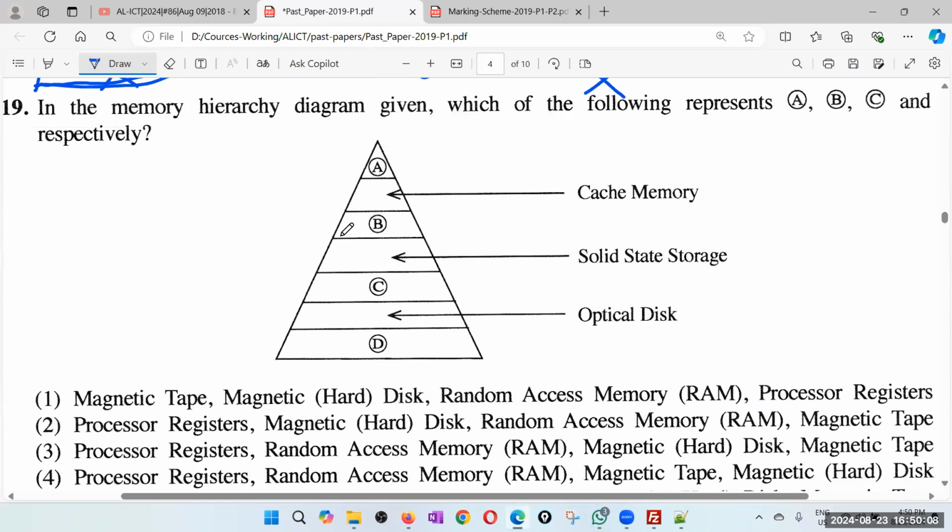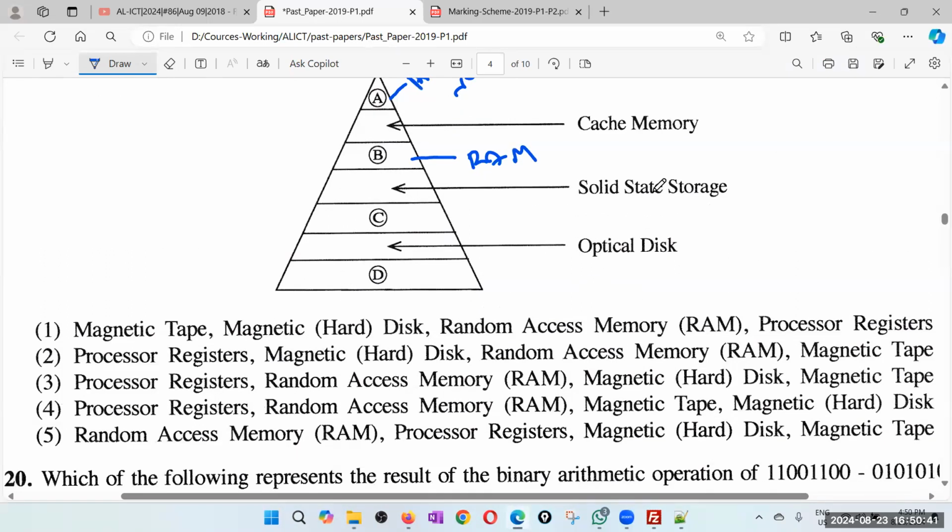Right, 19th question. In the memory hierarchy diagram, at the top you have the registers. So you are getting closer and closer to the processor. And of course, registers are inside the processor. So therefore, A must be processor registers. Then cache memory. So then this must be RAM or the main memory. Then solid state storage, optical disk. So what is in between solid state storage and optical disk?